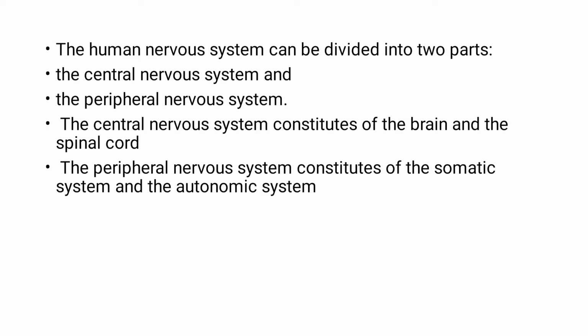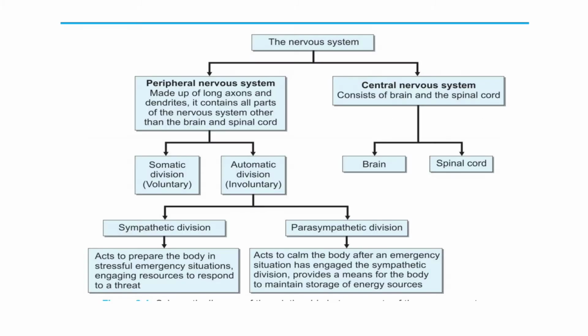The human nervous system can be further divided into two parts, that is the central nervous system and the peripheral nervous system. The central nervous system means brain and spinal cord. What is the peripheral nervous system? Here you have two types again, somatic nervous system and autonomic nervous system. Central nervous system comprises brain and spinal cord. Peripheral nervous system comprises somatic nervous system and autonomic nervous system.